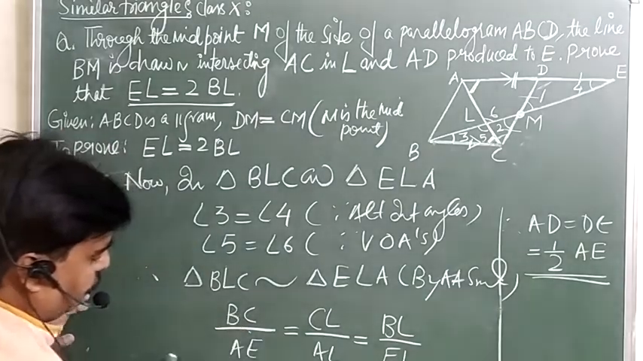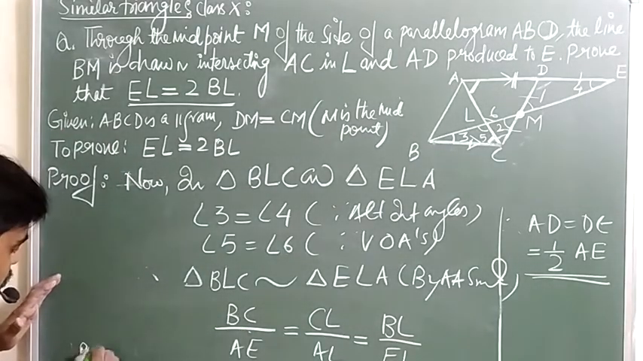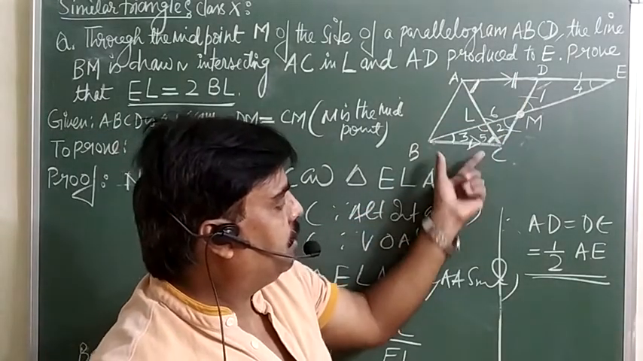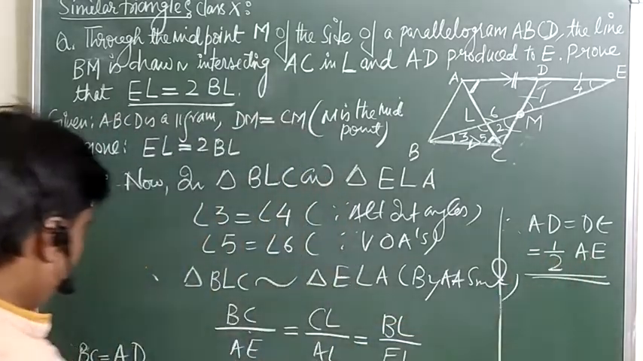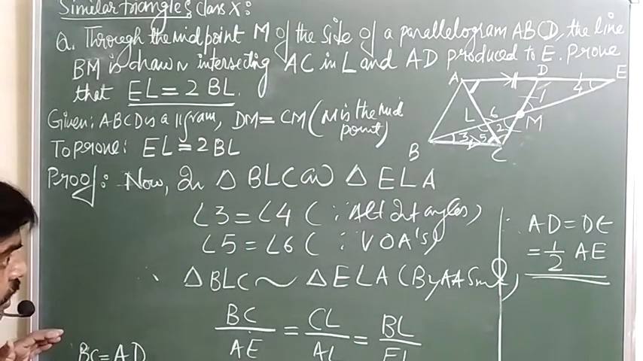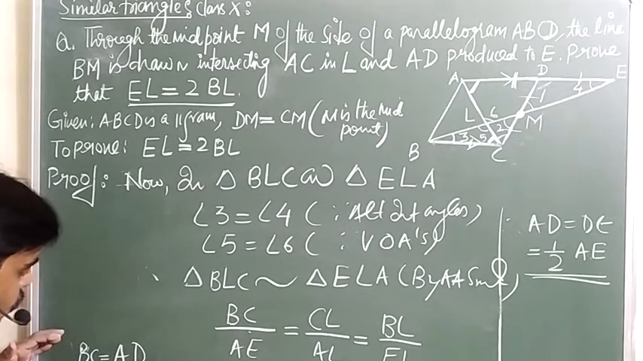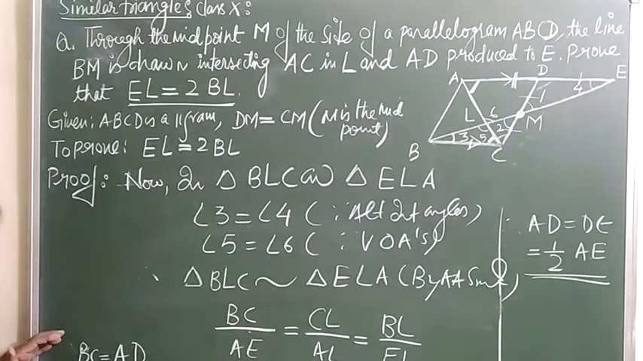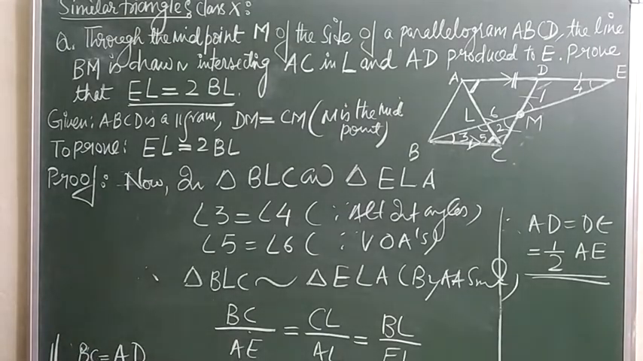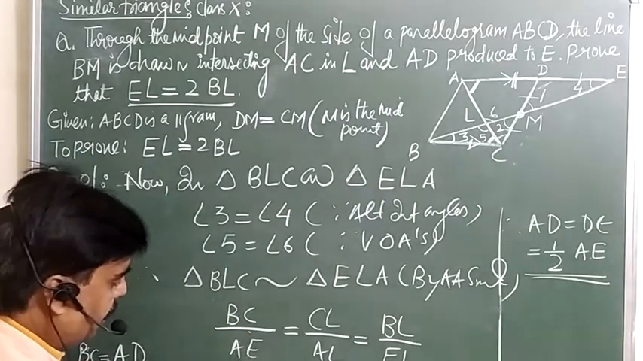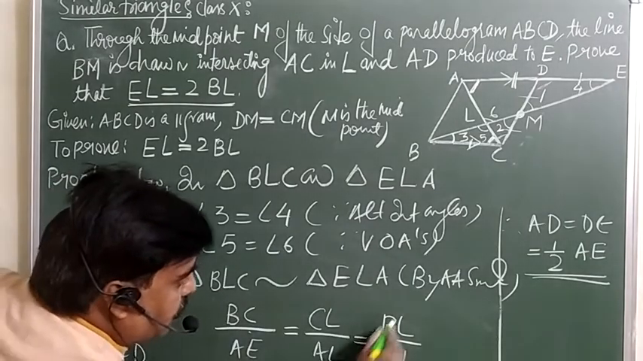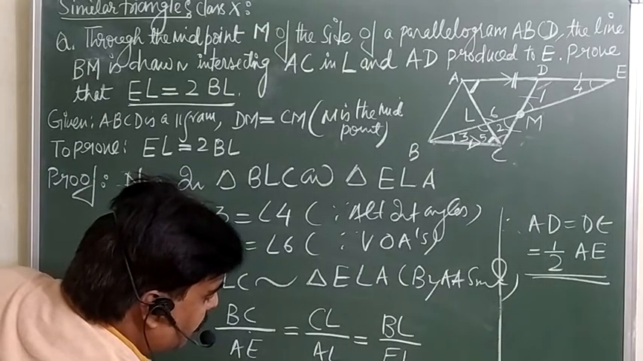So first of all I am going to write, because BC is equal to AD, opposite sides of a parallelogram, this is equal to this one is already given, and this AD is also equal to half of AE. So you can say from here AE is equal to twice of AD. Here you are getting BC is equal to AD and AD is equal to this one, so AE is twice of AD. Now in place of BC you can write down AD, and AE is also twice of AD, is equal to BL over EL.